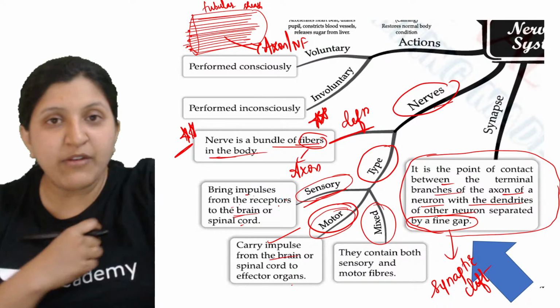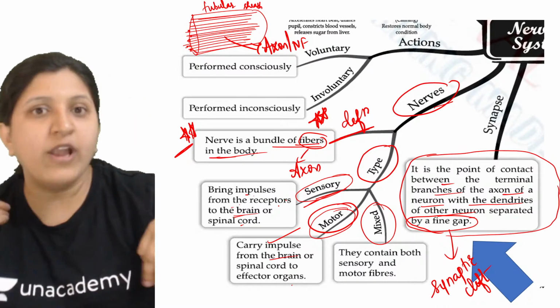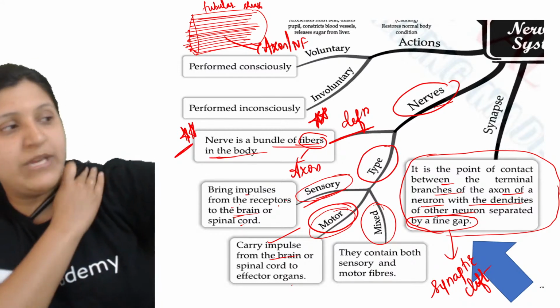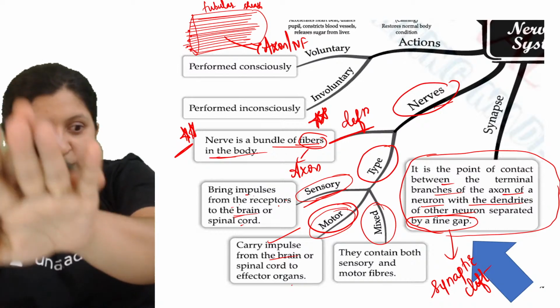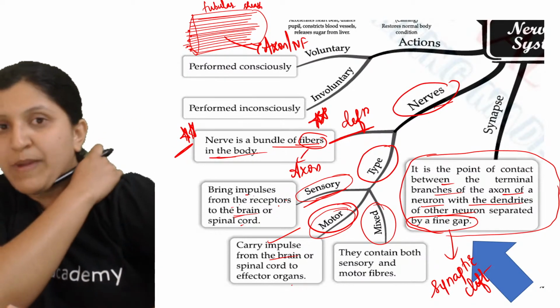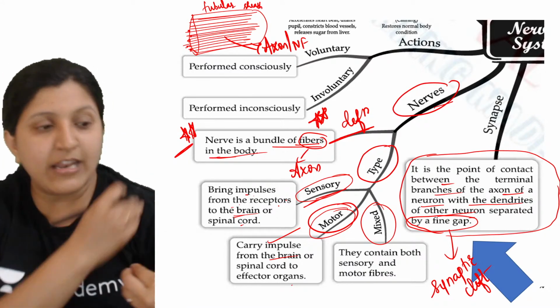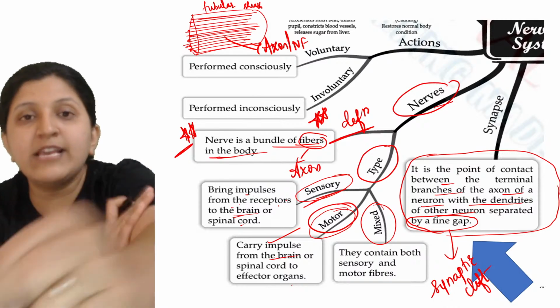Mixed nerve: let's say the spinal cord is here in the vertebral column, and now an action has to be done. There is a sensory nerve coming from the hand, going to your spinal cord. That is a sensory nerve. Now, from the spinal cord a nerve arises for the muscle.